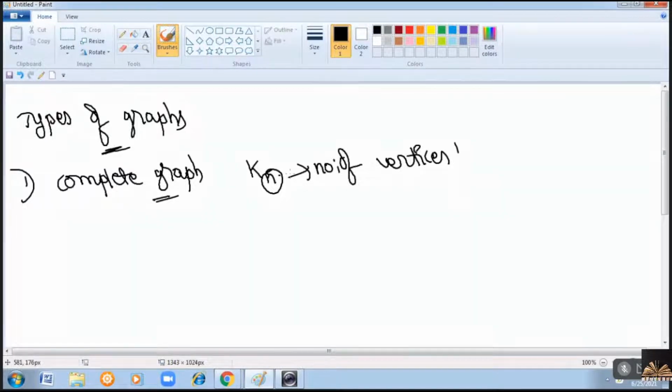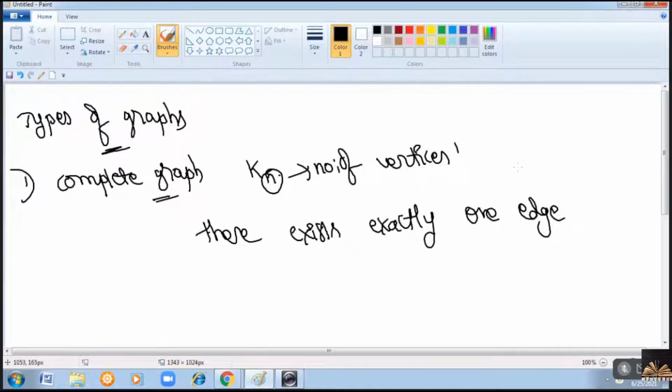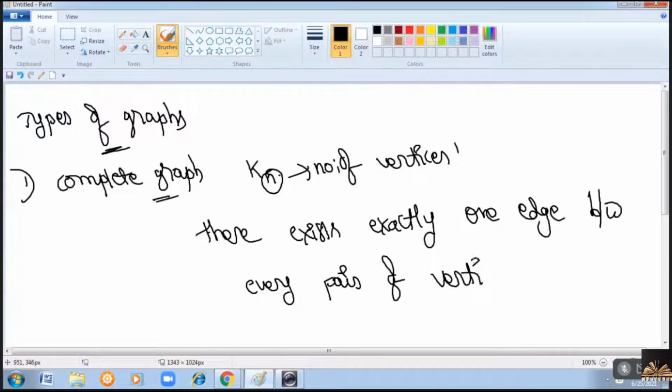So the complete graph means there exists exactly one edge between every pair of vertices. The word every pair is important. Between every pair of vertices, we'll call it a complete graph, right?